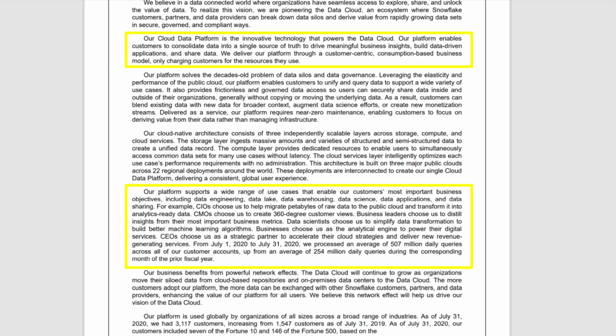From July 1st, 2020 to July 31st, 2020, we processed an average of 507 million daily queries across all of our customer accounts, up from an average of 254 million daily queries during the corresponding month of the prior fiscal year. What you're going to notice about this company is they're growing really rapidly. They were founded back in 2012, had a CEO change in 2014, and a recent CEO change in 2019. We're going to talk about the CEO changes at the end of this video. There's a good article that I'll reference that explains it very well. But anyways, this company is growing rapidly.